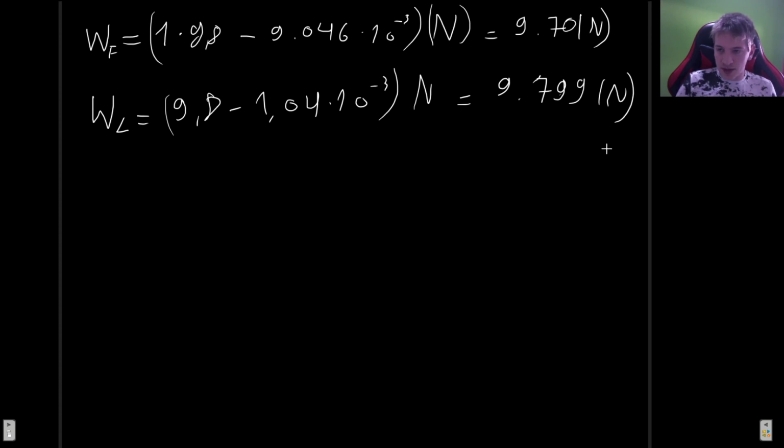So there we go. As you can see, in reality, a pound or kilogram, whatever unit of measurement you use, it doesn't matter. The same mass of feathers and lead is not going to have the same weight because of the buoyant force acting on them, and because the feathers will need a larger volume to have the same mass as lead. The buoyant force on the feathers is going to be greater, and for that reason, it's going to have less weight than the lead.